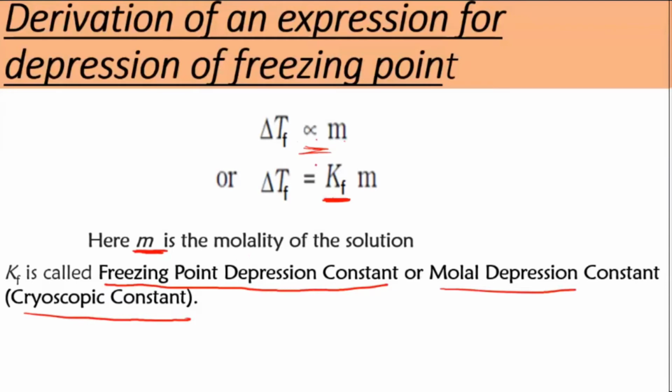So till here we have finished. Now we will substitute for molality. You know what molality is: number of moles of the solute divided by mass of solvent in kg.